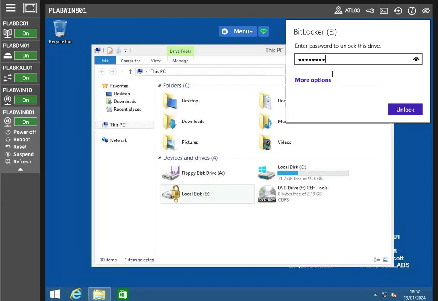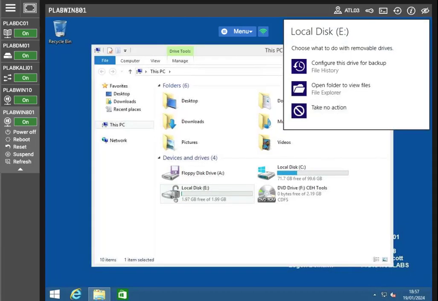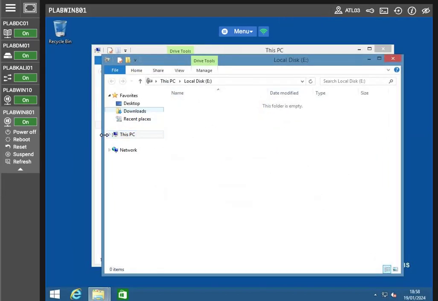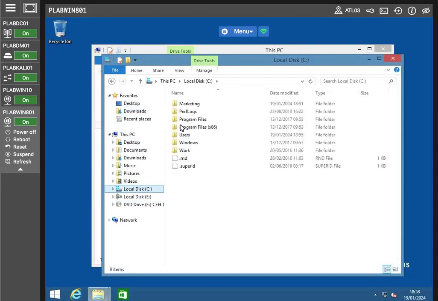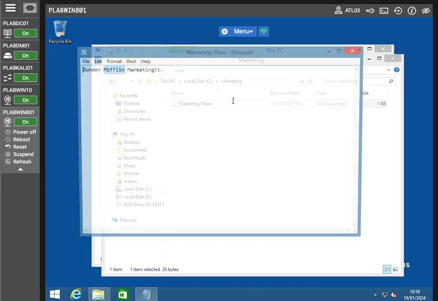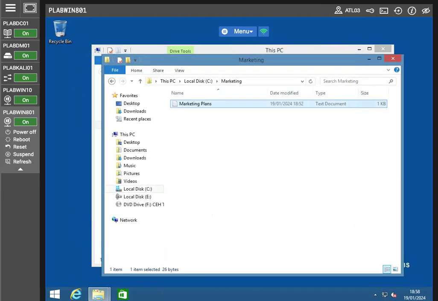The BitLocker. Perfect. And naturally, I'm going to see if I can take a look at the files. It really should be in the E drive where I should have put it, but nonetheless, it would normally be there had I placed it there. But now we can see the marketing plans under Mifflin Marketing. So now another user, Ms. Scott, has access to the encrypted volume E, and we're good to go.